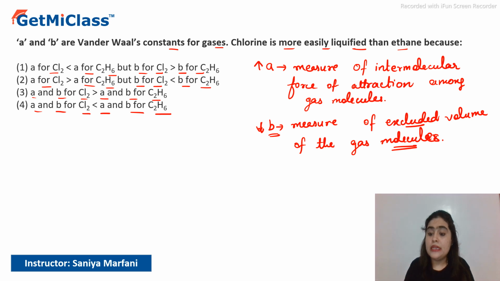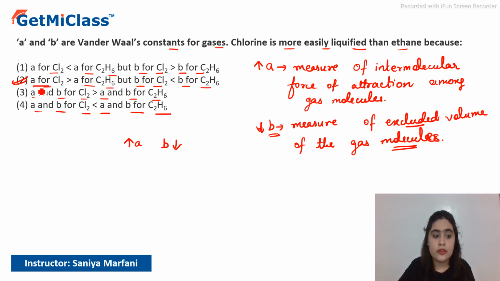And we can easily liquefy the gas. But B tells us the volume of the molecules, the molecular size. More the molecular size, more will be the value of B. That's the excluded volume occupied by the molecules. Okay, so for the gas to be easily liquefied, the following two conditions should be followed. A should be more and B should be less, which is only followed in option 2.